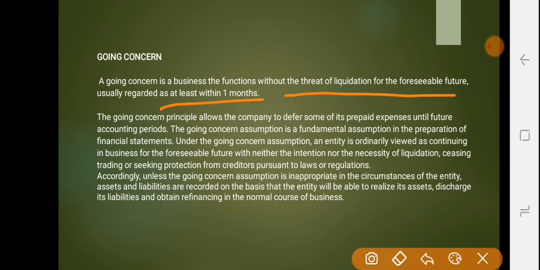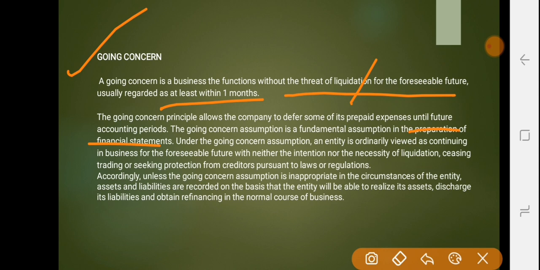Such business organizations or entities are termed a going concern, which does not have any threat towards liquidation, and it has continuity and consistency in its operations. The going concern principle allows the company to defer some of its prepaid expenses until a future accounting period. The going concern assumption is a fundamental assumption in the preparation of financial statements.